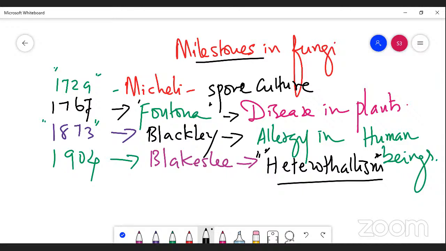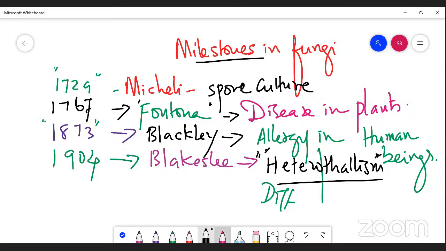Hetero means different. Here, students, please understand: hetero means different, and thallus means thallus. So the thalli which produce antheridium and archegonium are different thalli. Simply, I can say the development of antheridium and archegonium occurs on different thalli of the fungi, right? That is called heterothallism. It was first reported by Blakeslee in the year 1904, right?